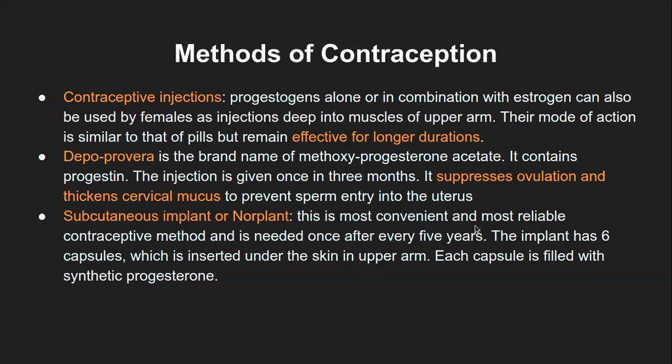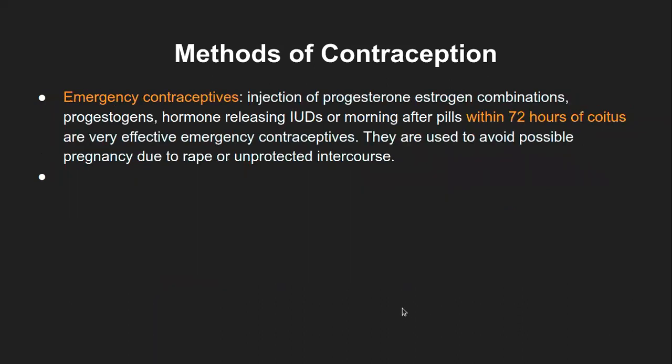Okay, so then I will go to the last part of these methods of contraception, that is emergency contraceptives. Now, the same progesterone estrogen combinations are used in injection format, or sometimes only progesterone, or the hormone releasing intrauterine devices, or morning after pills. They are used within 72 hours of the coitus, that is sexual intercourse, and they are very effective as emergency contraceptives.